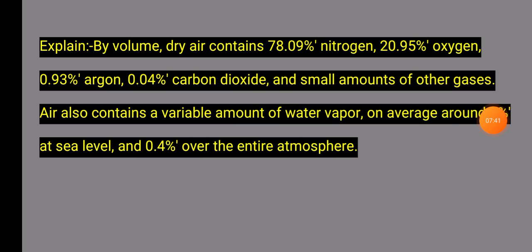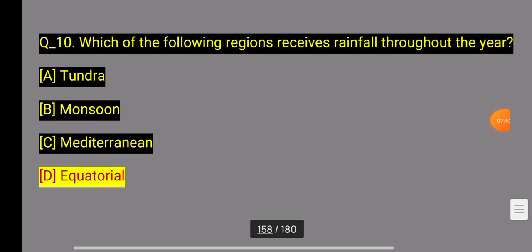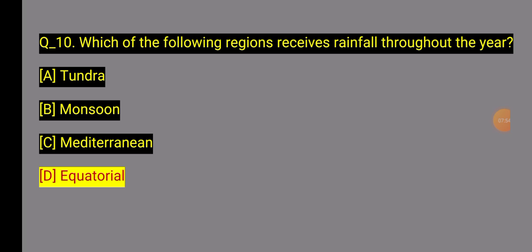Question number 10 asks: Which of the following regions receives rainfall throughout the year? Which of these four options is correct? Option D, equatorial. The equatorial region receives rainfall throughout the year.